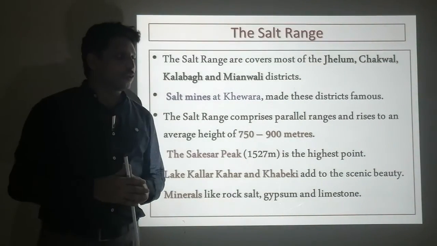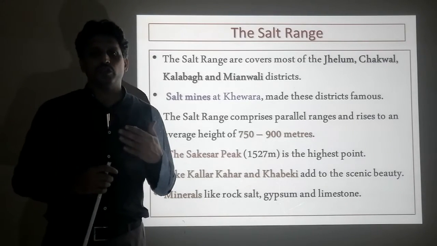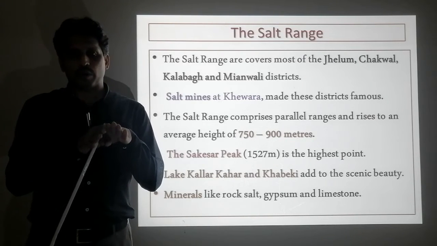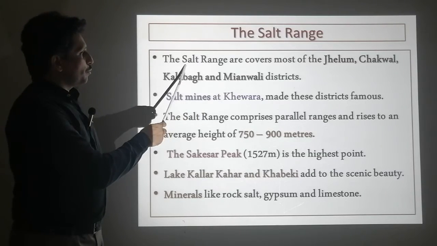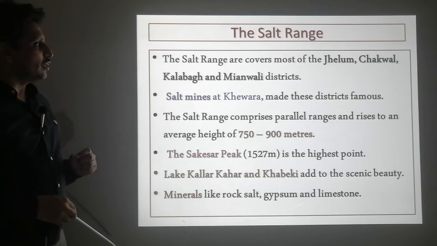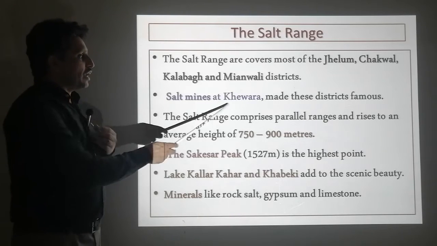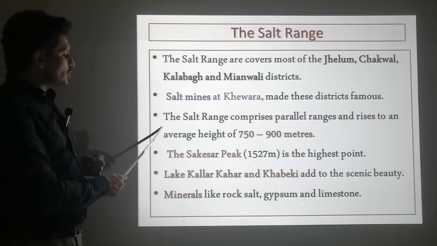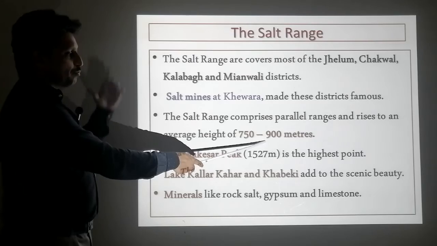Next is the salt range, which is located exactly in the south of Pothohar Plateau. You can say that it is adjacent to Pothohar Plateau. And so this salt range covers most of the Jhelum, Chakwal, Kalabagh and Mianwali districts. Salt mines at Kheoda made these districts famous. Salt range comprises parallel ranges and rises to an average height of 750 to 900 meters above sea level.